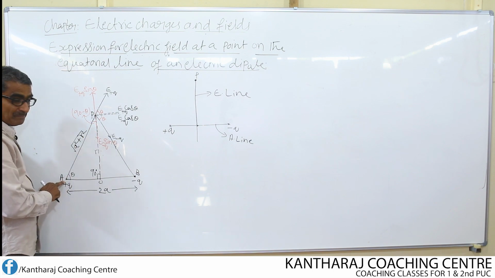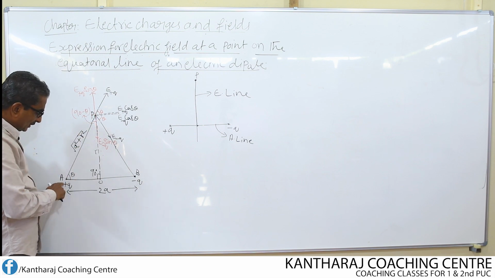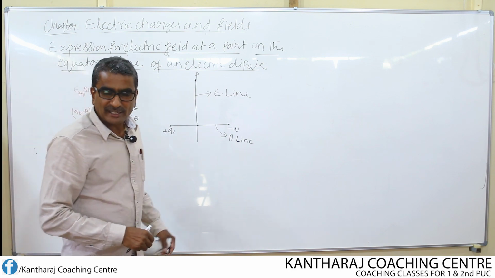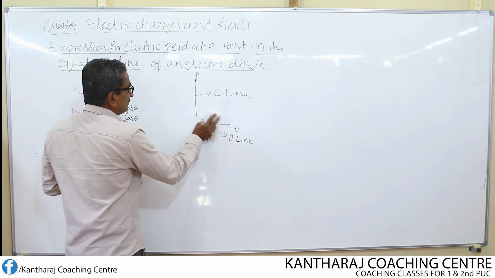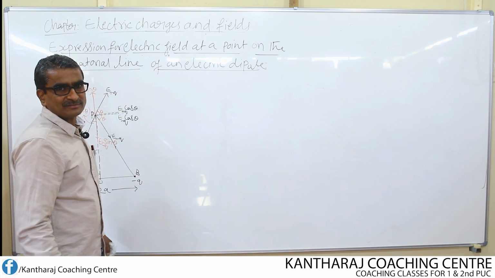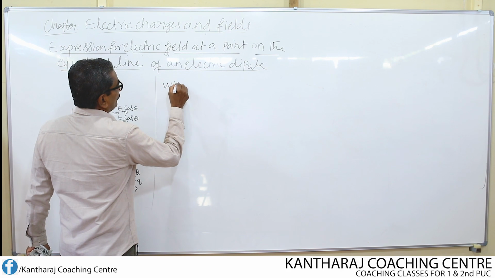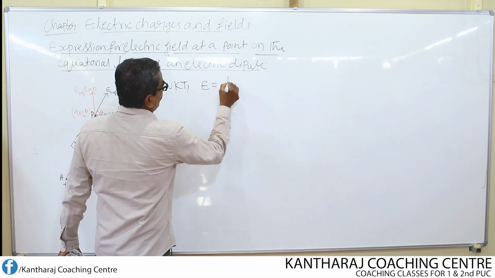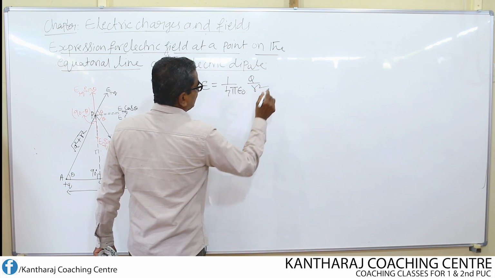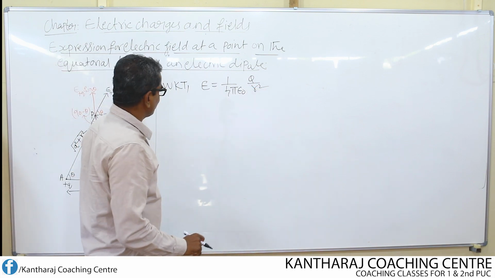due to the charge plus q. What is the electric field at the point P due to the charge plus q? Once again, use the basic equation. What is the basic equation? The electric field at a point due to an isolated point charge. We know that equation: E equals 1 over 4 pi epsilon naught Q by R square. This is the basic equation, but this is the field due to an isolated charge.